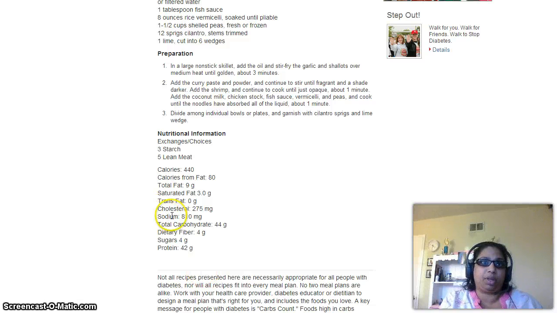For example, this has 810 milligrams of sodium, and the dietary fiber is just 4 grams. So probably you could tweak this recipe to add more fiber and reduce the sodium drastically. The sodium can be reduced drastically in anything. And if you substitute with some herbs and spices, the recipe will become much tastier, with a lot less sodium and a lot more fiber.